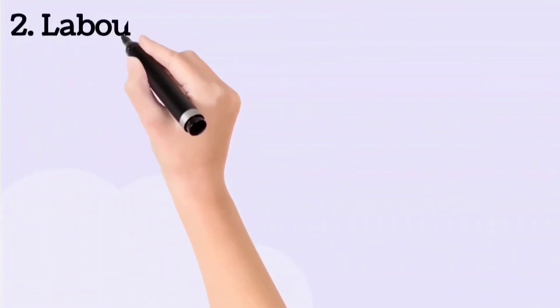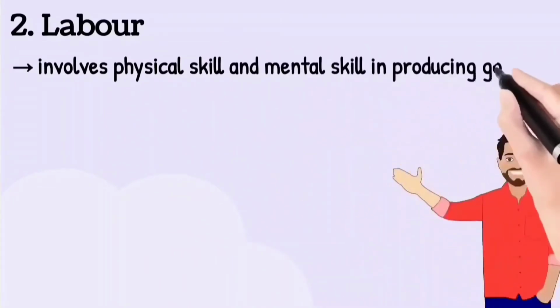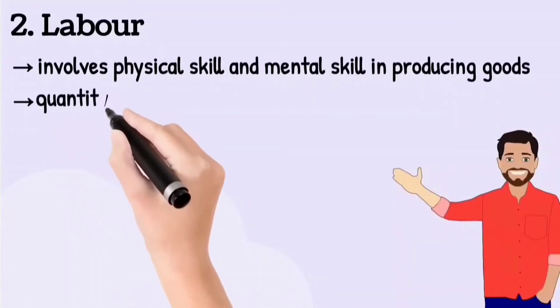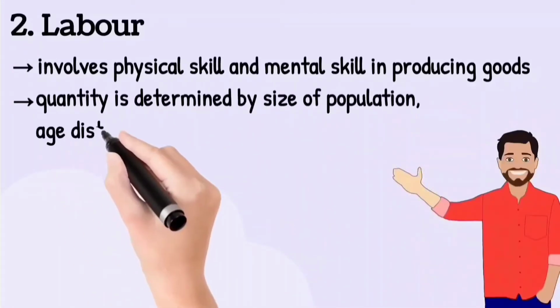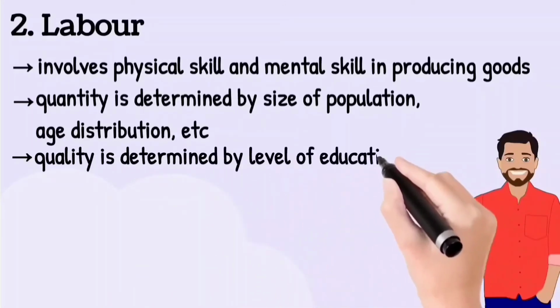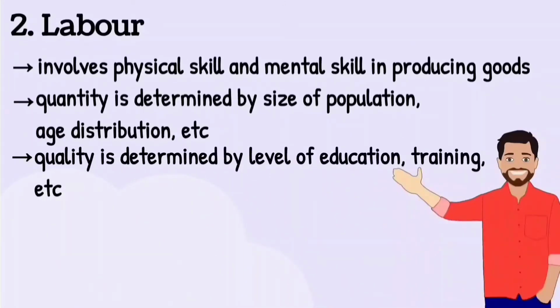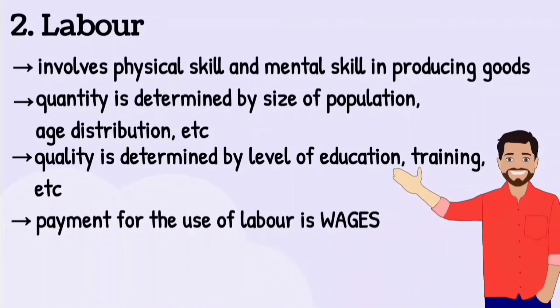Number 2 is labor. It involves physical skill and mental skill in producing goods. Quantity is determined by size of population and age distribution. Quality is determined by level of education and training. Payment for the use of labor is wage.